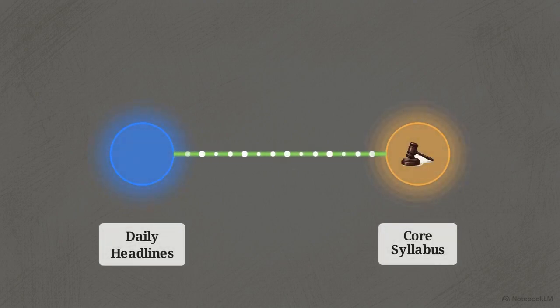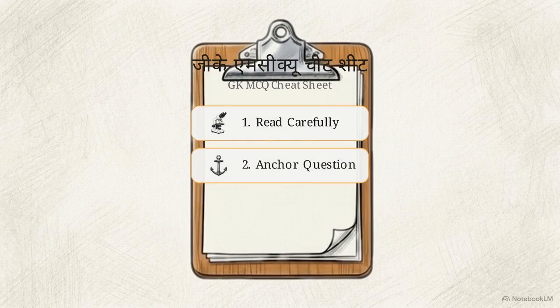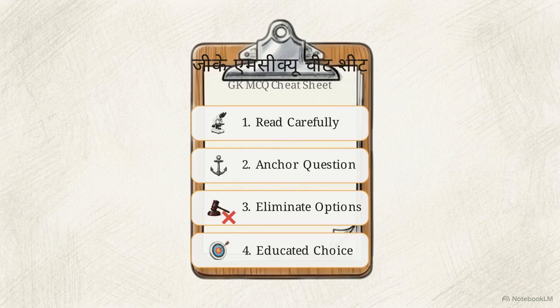Current affairs are simply updates to static general knowledge. Follow the system. Read carefully. Anchor the question in a known context, eliminate 2 logically flawed options, and make an educated choice.